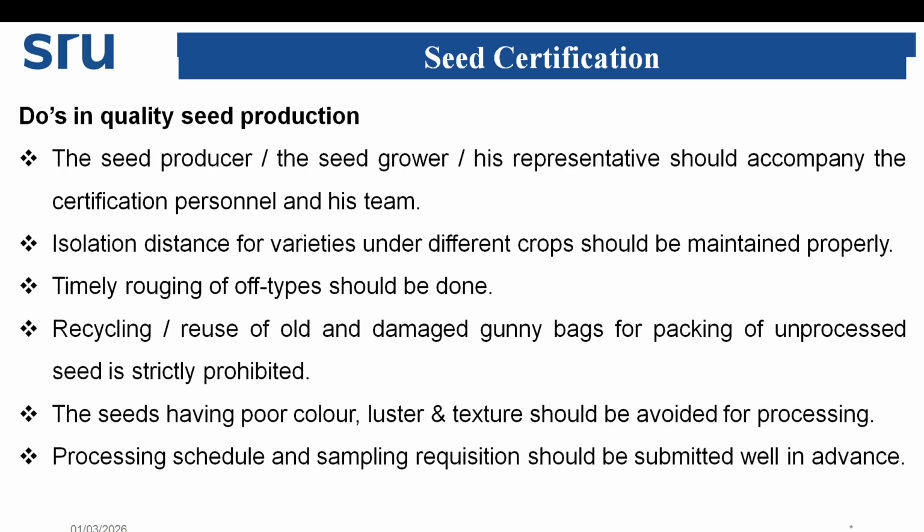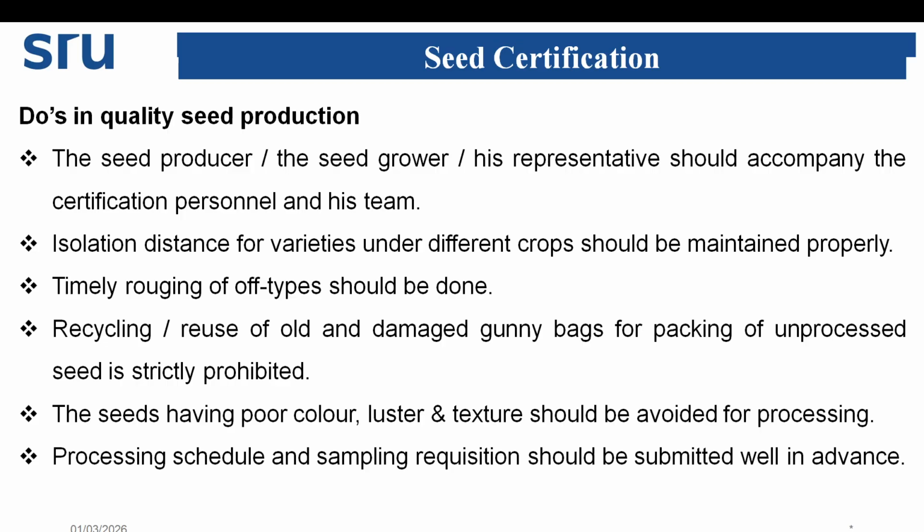So now, at last, we will see the do's and don'ts in quality seed production. First we will see the do's. The seed producer or seed grower or his representative should accompany the certification personnel and team. Isolation distance for varieties and for a different crop should be maintained properly. Timely roguing of off types should be done.